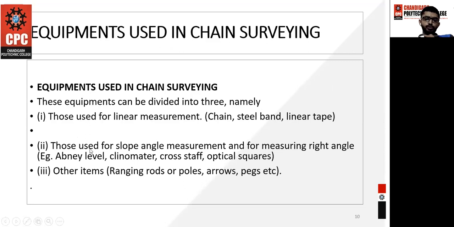And the next things, those used for slope angle measurement and for measuring right angle, are the Abney level, clinometer, cross staff, and the optical square. The other items are the ranging rod or poles, arrows, and pegs that are very important that we need to know. In the next slide, I am going to show you the images of all these equipments.